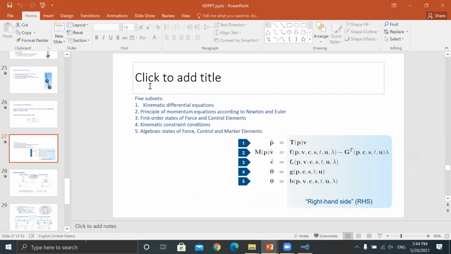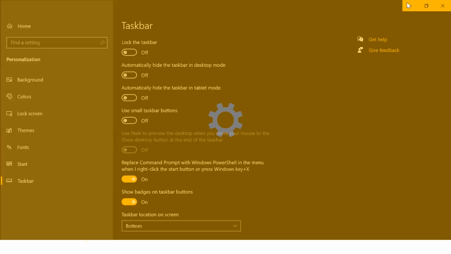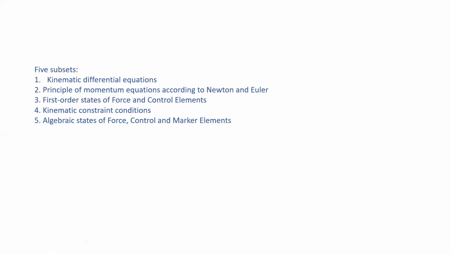Okay. Now look. Okay. One is kinematic differential equation. Okay. Second one is principle of momentum equation according to the Newton's and Euler.